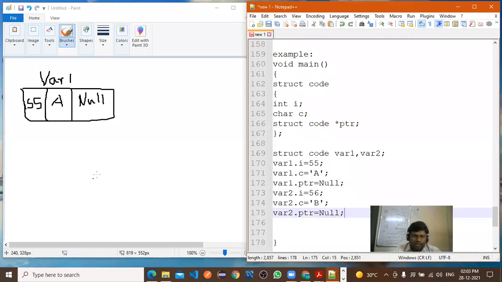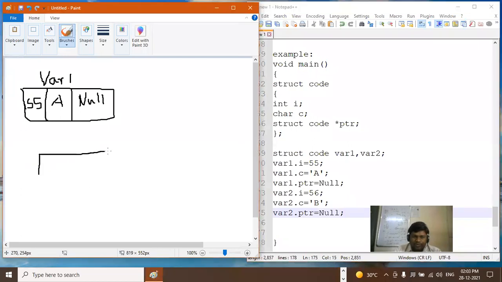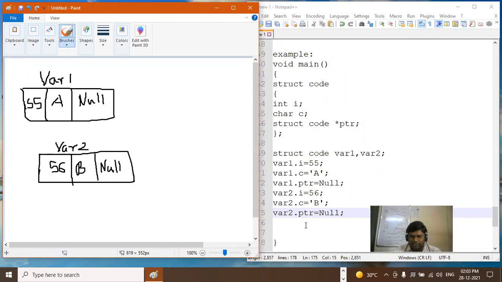Right. Now here I will draw the diagram of the same. Now what is the value of var2? Is it visible to all? So what am I writing here? var2. So what is the first value here? 56. Second is the B. And third one is the null, because I have not assigned any address to that pointer, right?